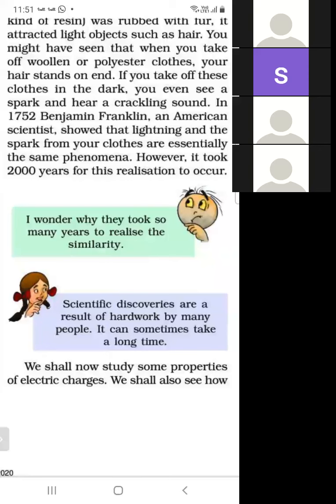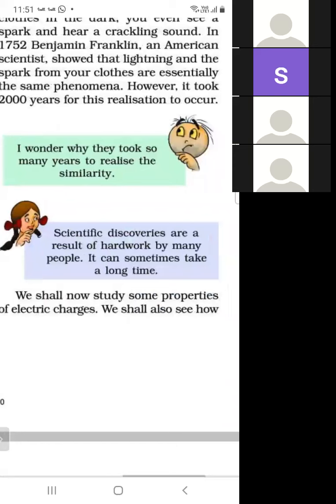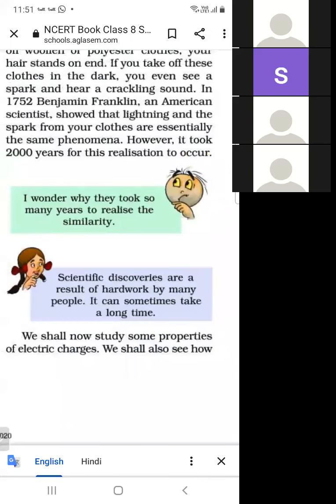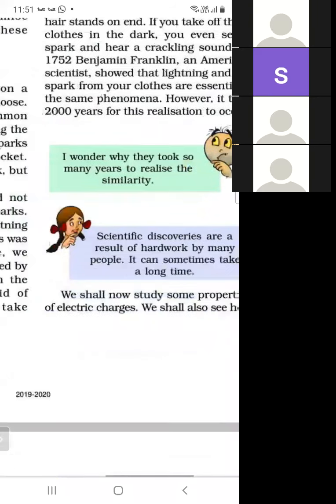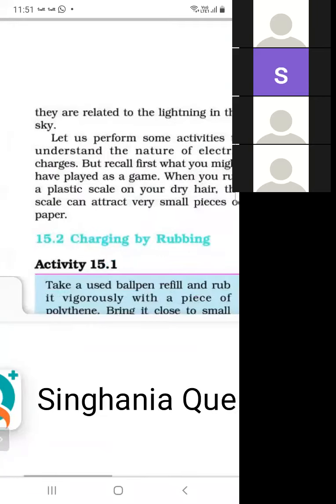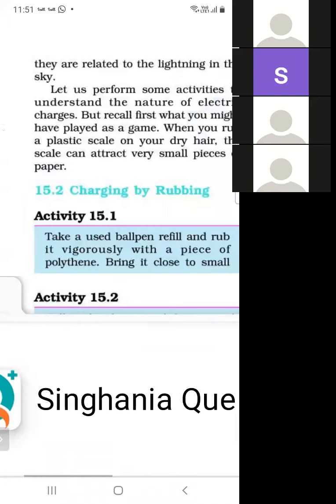We shall now study properties of electric charge. As we know, there are properties of human beings. A human being can breathe. So similarly, electric charge also has some properties. We shall see how they are related to the lightning in the sky.